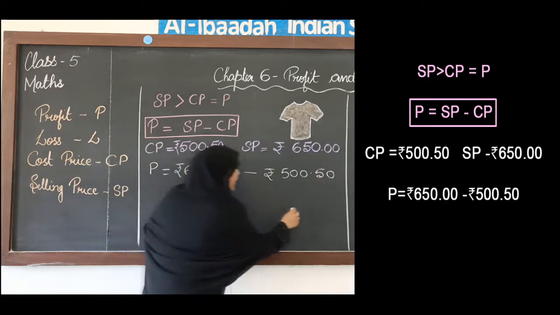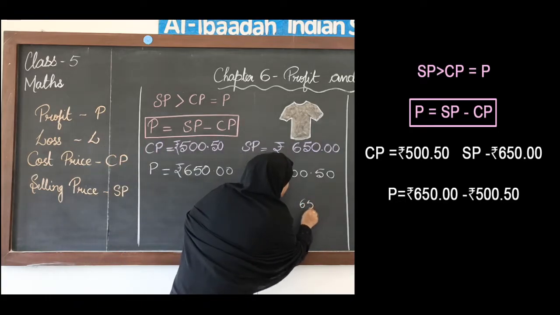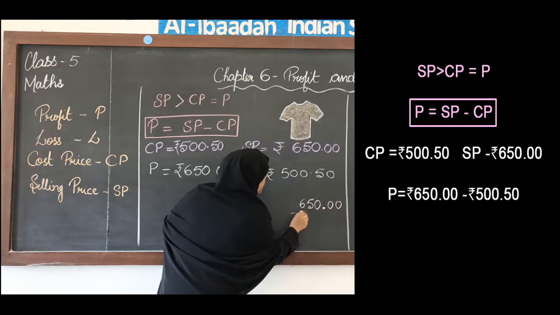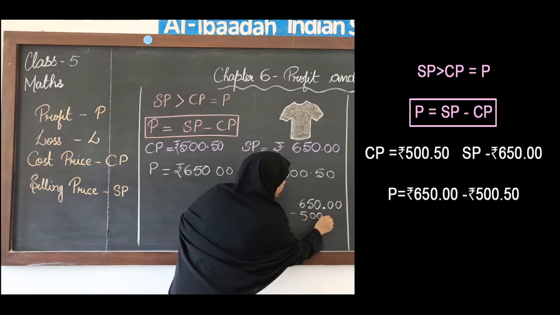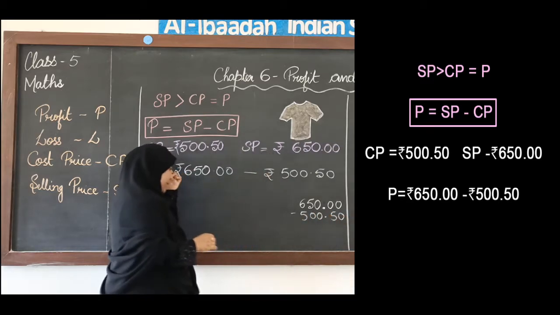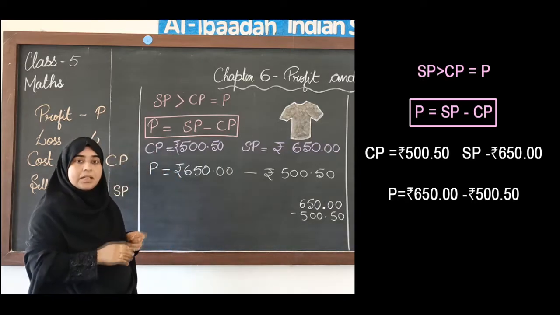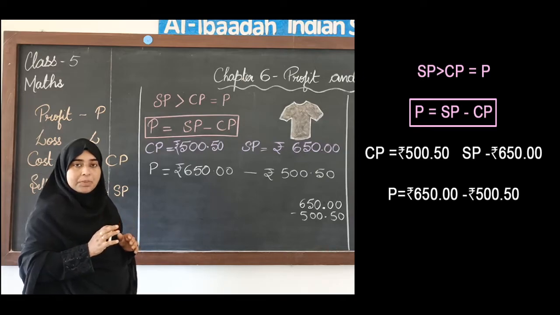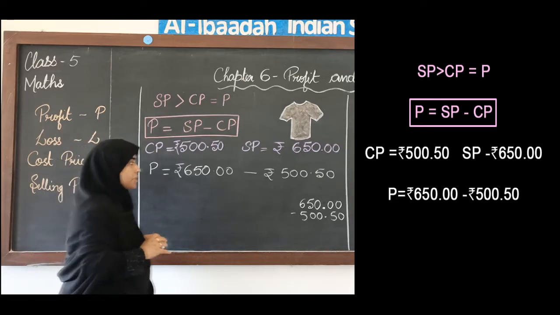So, now subtract 650 minus 500 rupees and 50 paise. We have seen how we do the subtraction of decimals, right? It is simple. As we do the normal subtraction, same way we have to do the subtraction of the decimal numbers also.